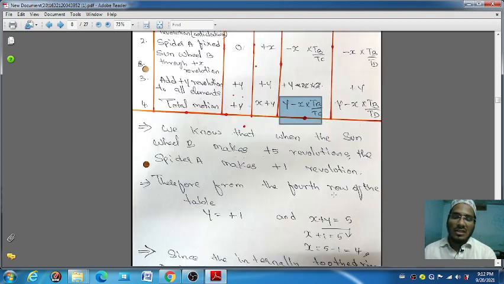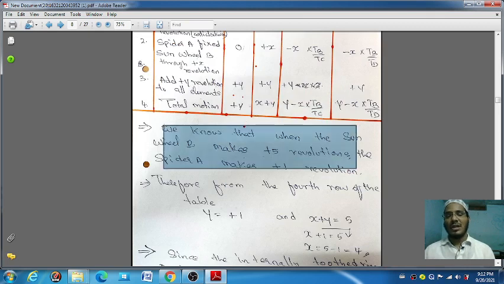After that the question is saying the wheel B makes 5 revolutions and spider makes 1 revolution. While wheel B is moving 5 revolutions, the spider will move 1 revolution. If the wheel B rotates 10 revolutions, the spider will move 2 revolutions.